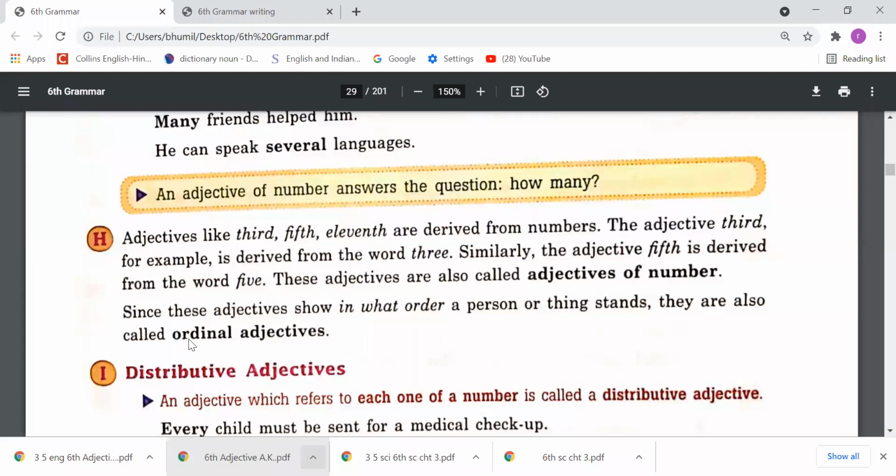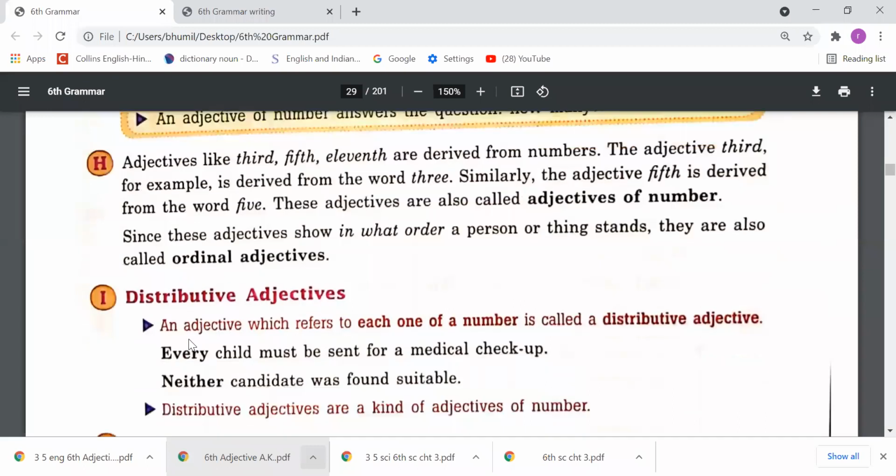So countings are called cardinal adjectives, and ordinal, O for ordinal and O for our classes. We say our classes like that: first class, second class, third class. So first, second, third, fourth, these are ordinal adjectives. 1, 2, 3, 4, these are called cardinal adjectives. C for cardinal, C for counting, O for ordinal, O for our classes. In this way, you can memorize them.